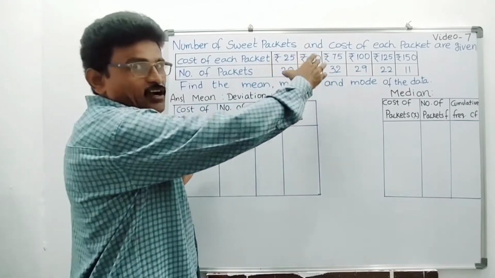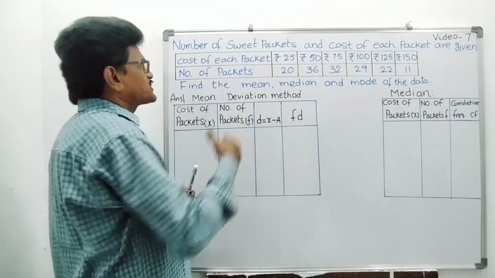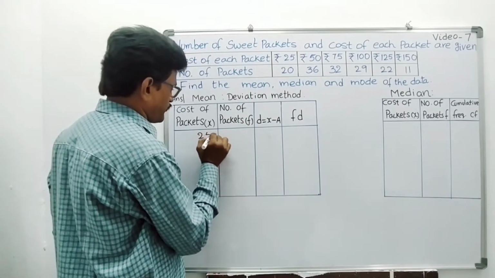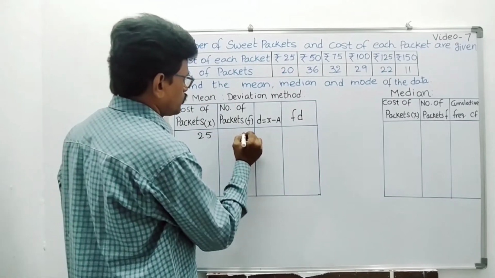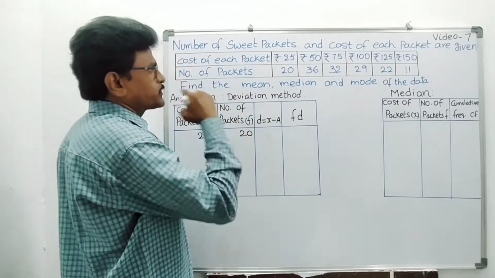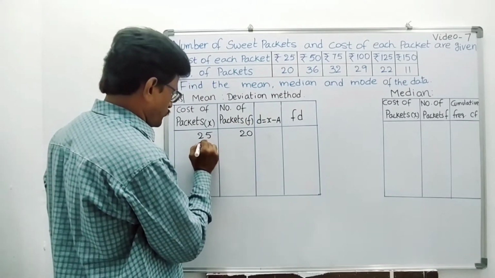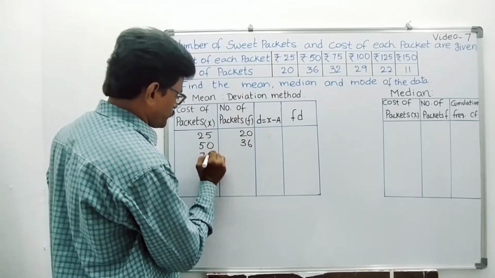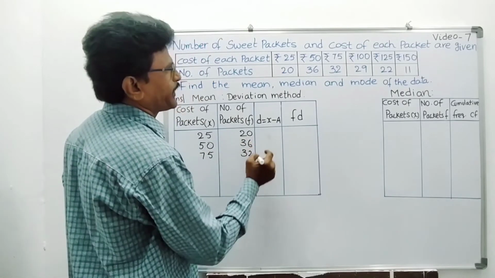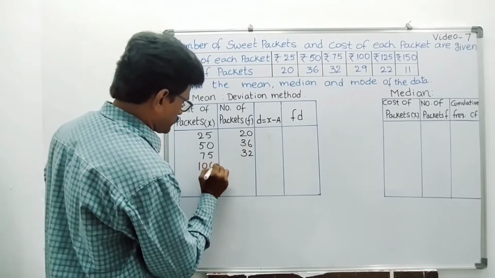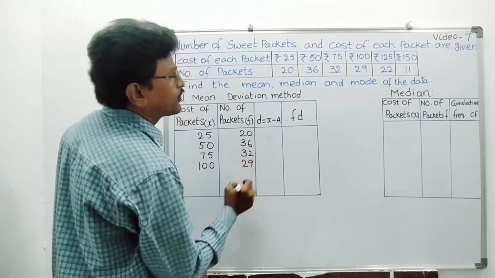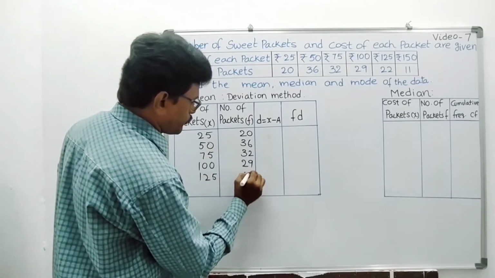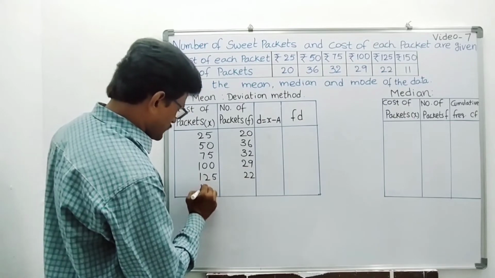As this, we have to write the horizontal column into a vertical column. Cost of each packet 25 rupees, 20 packets. X value 25, frequency 20. Then 50, 36. Now 75, 32 packets. 100 rupees, 29. Now 125, 22 packets. 150 rupees, 11 packets.